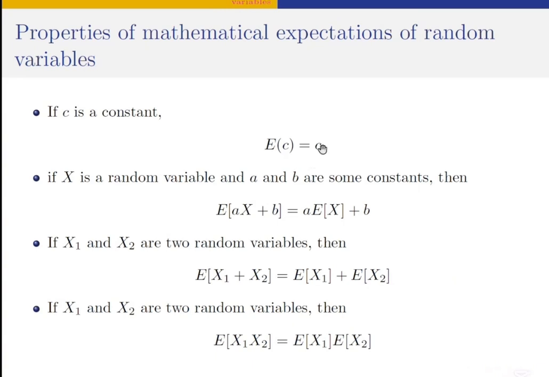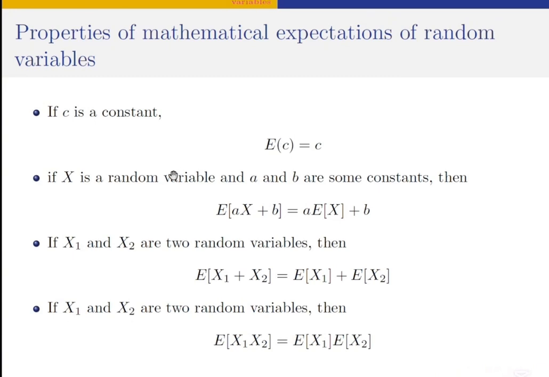The reason is that c, being a constant, is not random. It only assumes one particular value. So on average, what we have to expect when that fixed value occurs all the time would always be that same value. So the mathematical expectation of a constant will always give you a constant. The mathematical expectation of 2 will be equal to 2. The mathematical expectation of 10 will always be equal to 10.